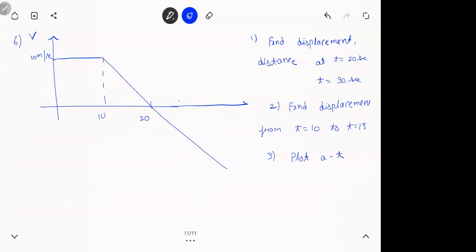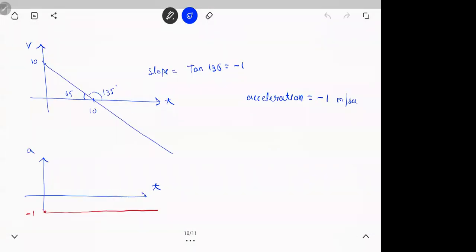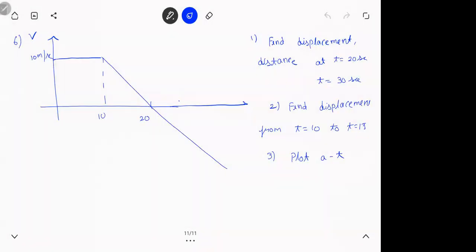Same thing like the previous one, but the graph is little different. You have one square and a triangle. So, you know, this same question, I just drew a horizontal line. So in this graph, find the distance and the displacement for 20 seconds and 30 seconds.